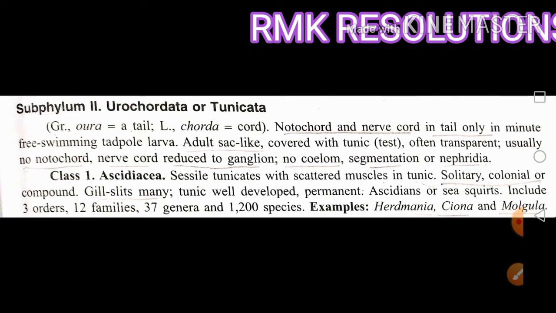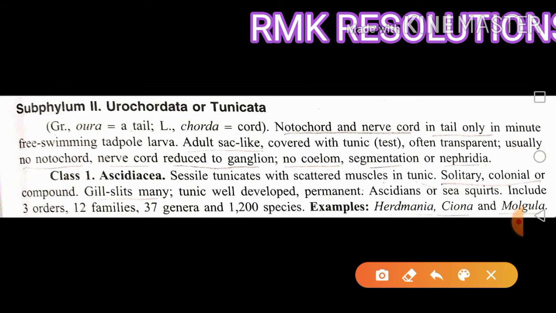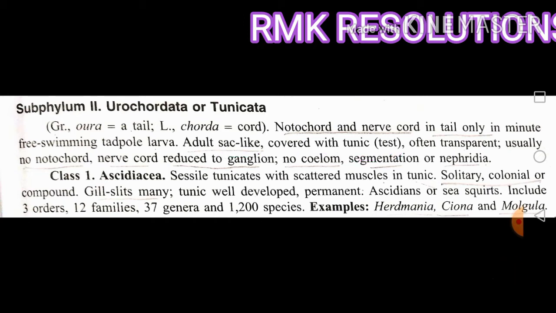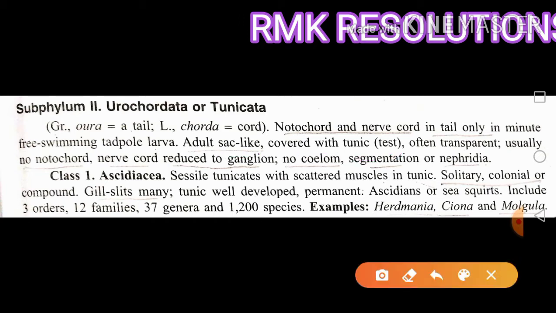The adults look sack-like and are covered with a tunic, which is important, my dear friends. The tunic, also called a test, is a membrane-like structure covering the animal. These animals are covered with the tunic and are transparent in nature.